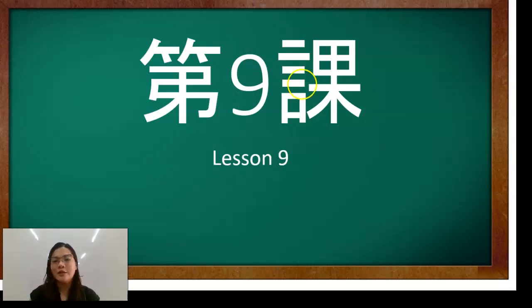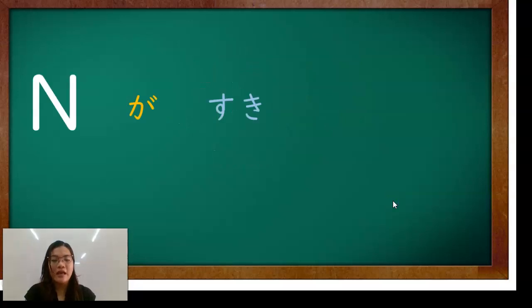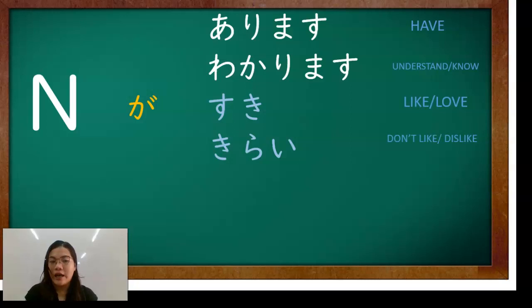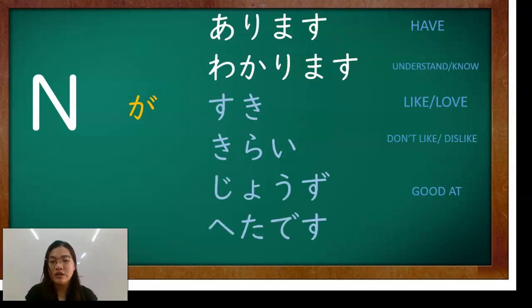So for today's lesson, we will study lesson 9 of our grammar structure. Are you ready? Okay, let's begin. Our first lesson here is noun ga arimasu, wakarimasu, suki, kirai, jouzu, and heta desu.